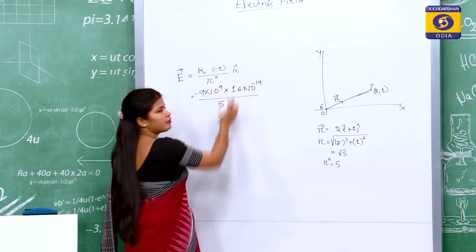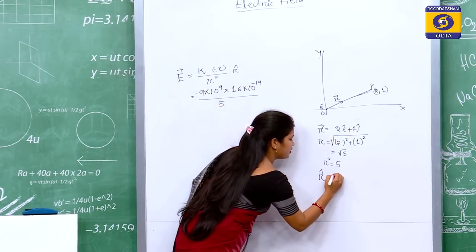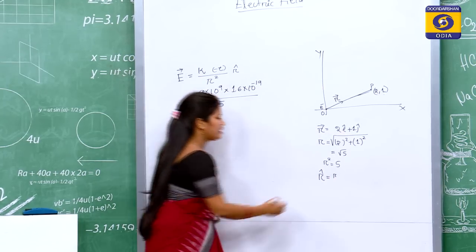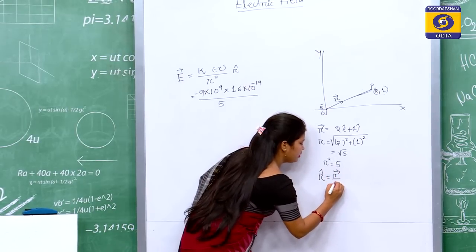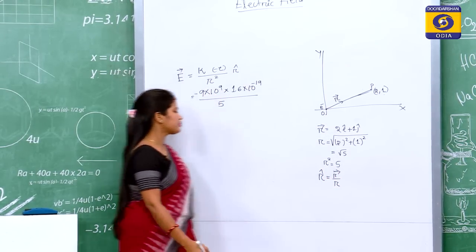And here, R cap is R vector upon R. This R means the R magnitude.